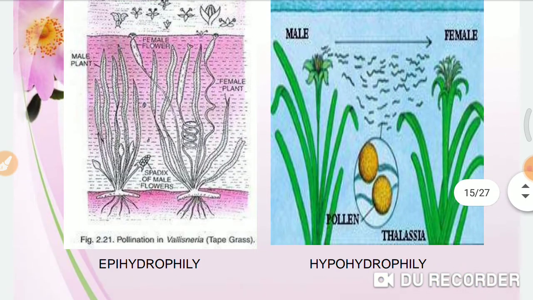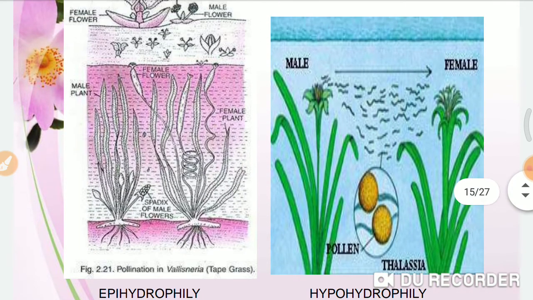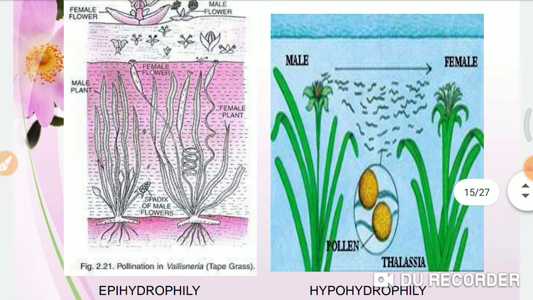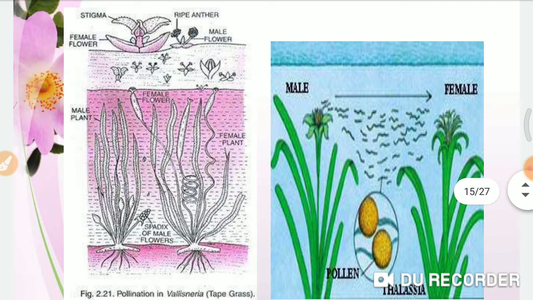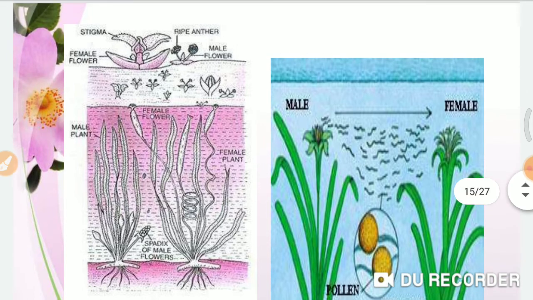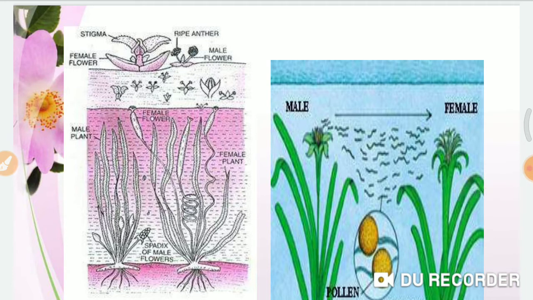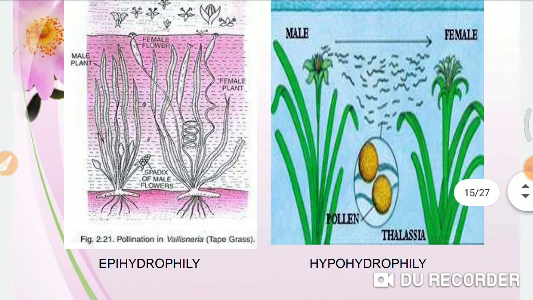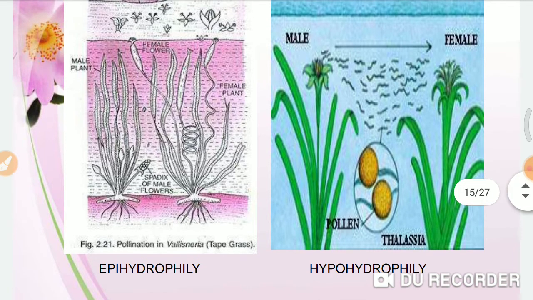Now here you see the pollination of Vallisneria. The male flowers are floating on water, and their pollen grains also float on water. But the female flowers have a coiled stem. When they mature, the coiled state gets relaxed, and this raises the flowers to the surface of water.